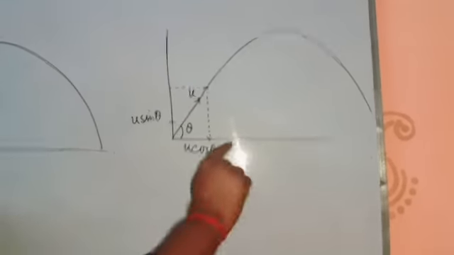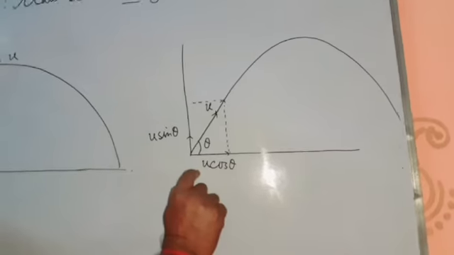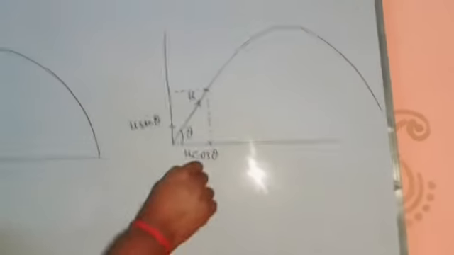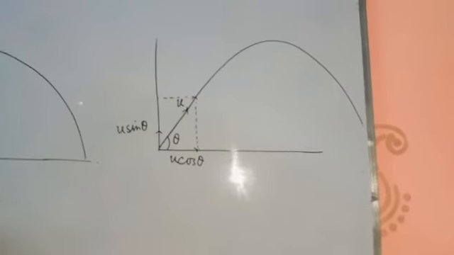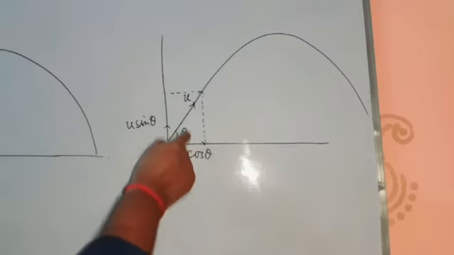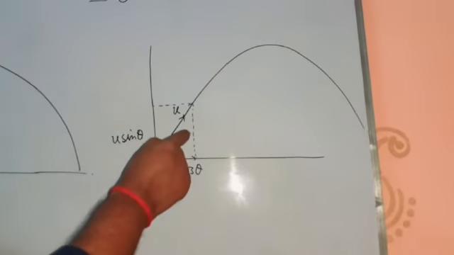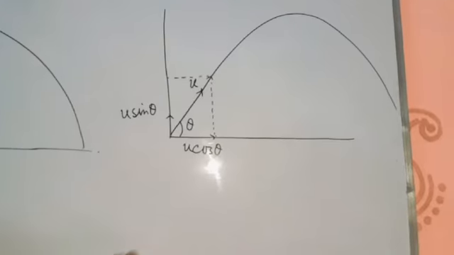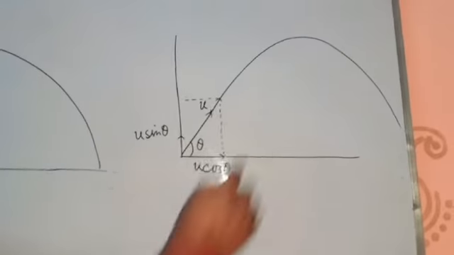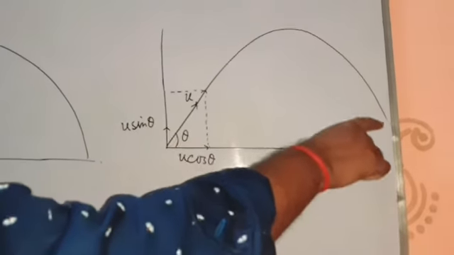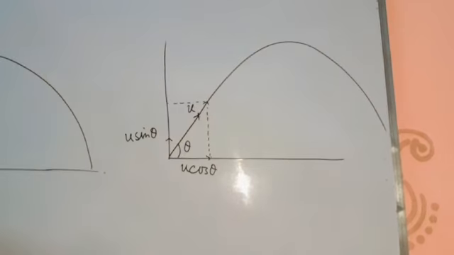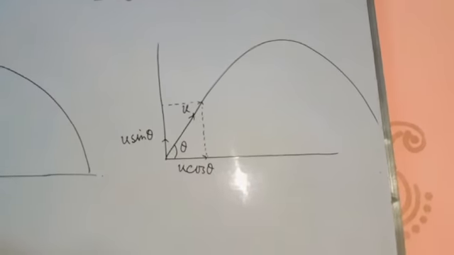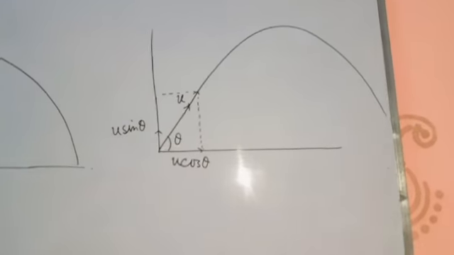As on this side there is no force, this velocity will remain constant. But on this side gravitation is there, so this velocity will increase or decrease. When it goes up, its velocity gradually decreases, and from the top when it comes down, its velocity increases.